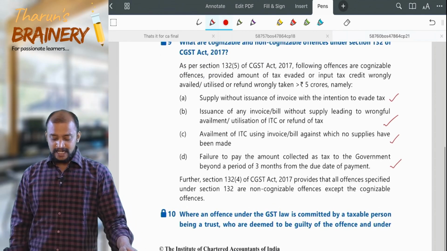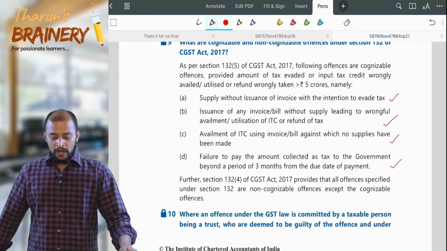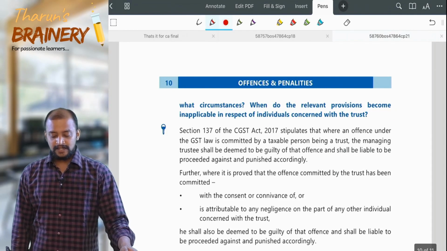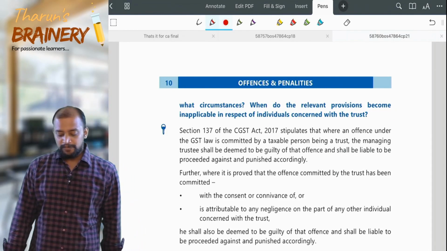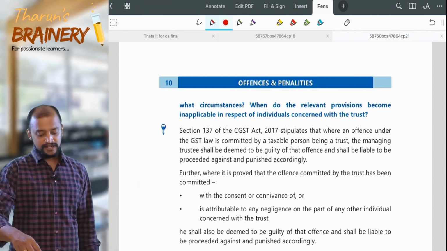Where an offence under GST law is committed by a taxable person being a trust, who are deemed to be guilty of the offence, under what circumstances do the relevant provisions become inapplicable in respect of individuals concerned with the trust? It's a theory question, section 137.